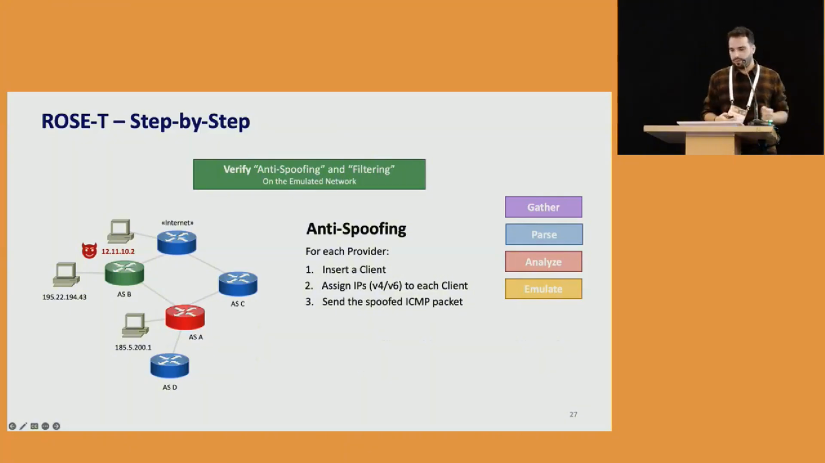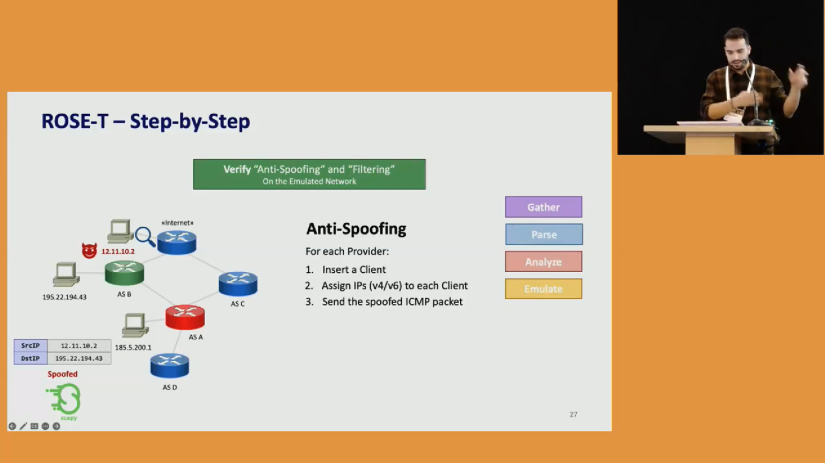So now we perform the actual check. To do that, we put a tcpdump on the internet host to sniff packets. And using Scapy, we craft an ICMP packet from the candidate client. This packet will have the spoofed IP as the source and the provider client IP as the destination. Now we send this packet and 2 conditions can arise.